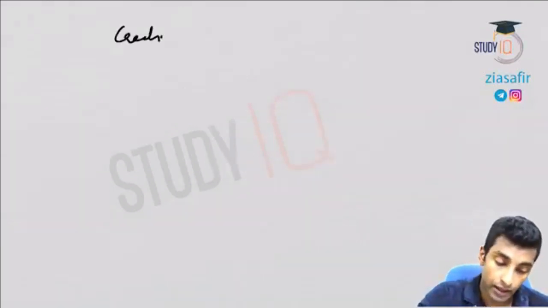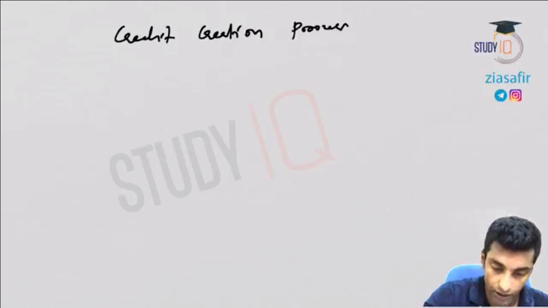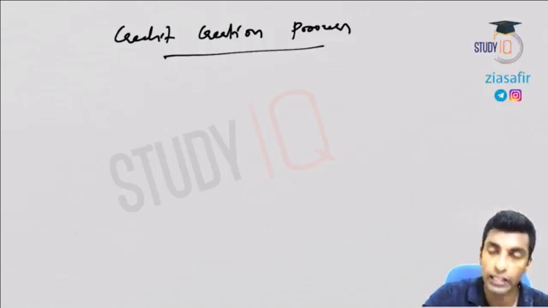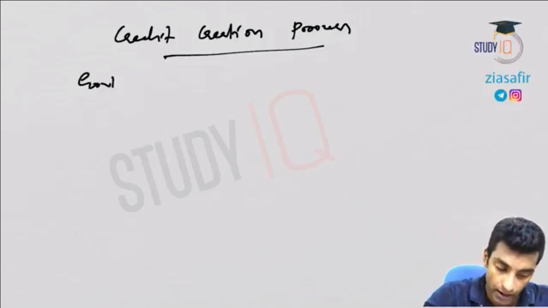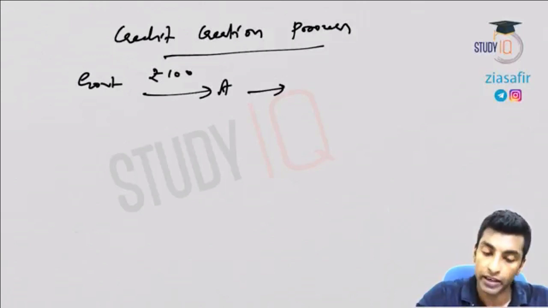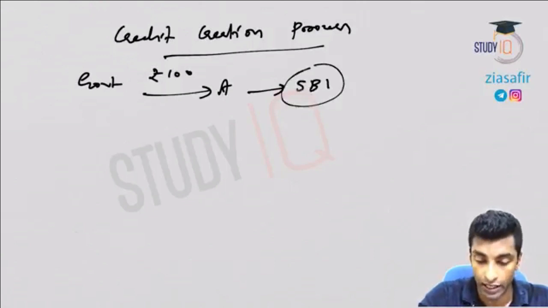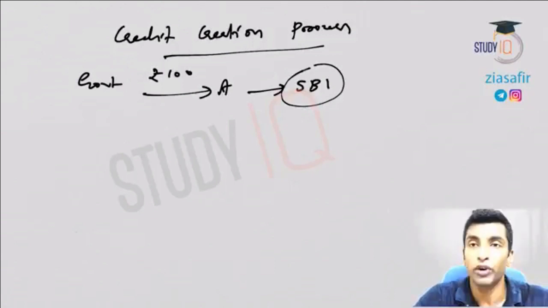So the credit creation process is like this. First the money is printed by RBI. The government uses that money to buy something from, let's say, person A. So the government uses, let's say, rupee 100 to buy something from A, and A will deposit this money in, let's say, State Bank of India. So what will SBI do?